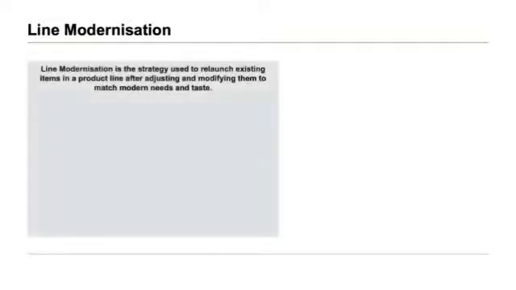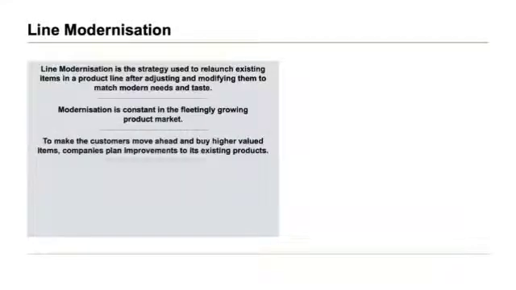Moving on to the next concept of line modernization. Line modernization is a strategy used to relaunch existing items in a product line after adjusting and modifying them to match modern needs and taste. Modernization is constant in the fleetingly growing product market. To make the customer move ahead and buy higher valued items, companies plan improvement to their existing products.